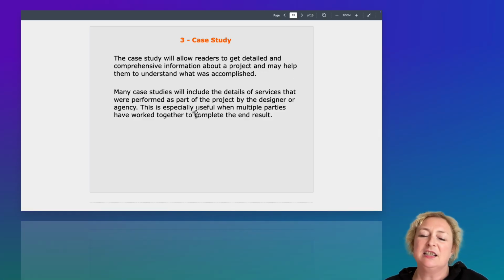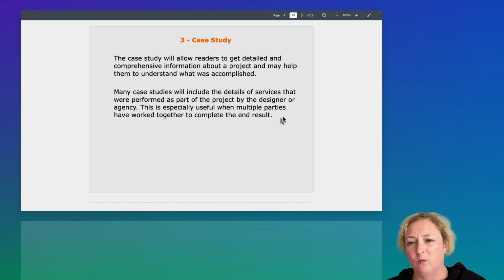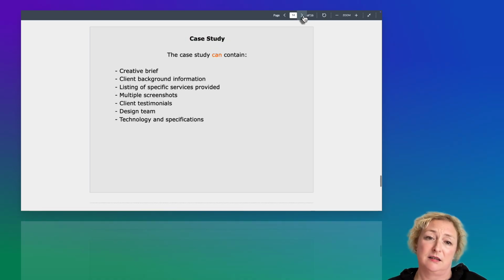So it's just a useful document because when you make large-scale projects, a lot of people are involved. You're not the only one. So it's important to have documentation of what you're trying to do, so you can hand it to somebody. Sometimes you're working with a team that's in India and doesn't speak the same language, but it's really great to be able to hand them designs and a case study to be like, this is what I'm trying to achieve. So that's why we make case studies as designers.